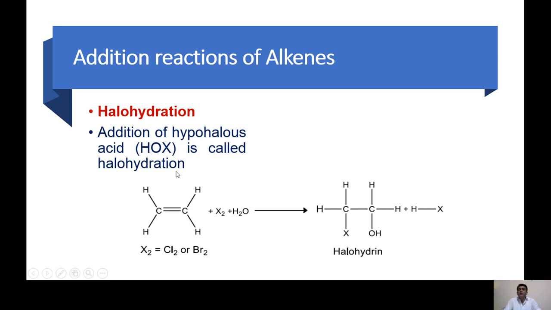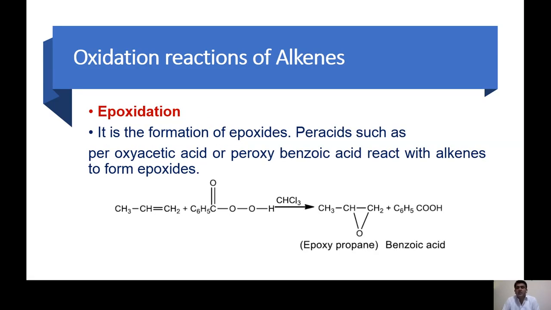That is called halohydration. So we have the alkene. We are adding the halogen plus water. So by the addition of this, we directly get the HOX. One carbon will get the OH and the second will get the X. This is called a halohydrin. If this is chlorine, it will be called a chlorohydrin. If this is bromine, it will be called a bromohydrin. So this kind of reaction is called halohydration. So these are some addition reactions, for example hydrogenation, hydrohalogenation, halogenation, hydration, and so on.